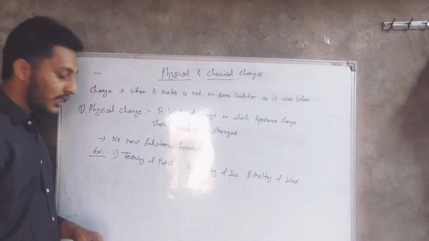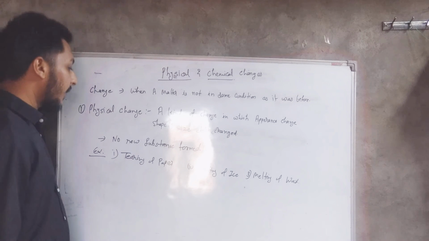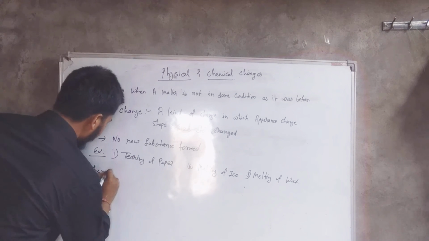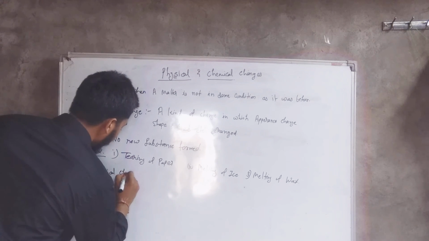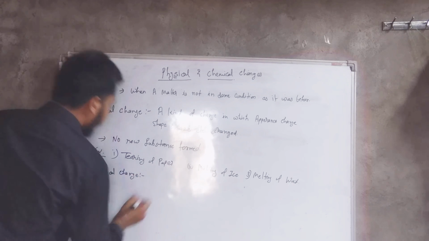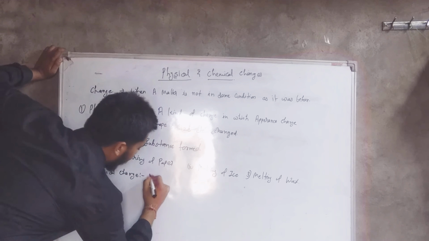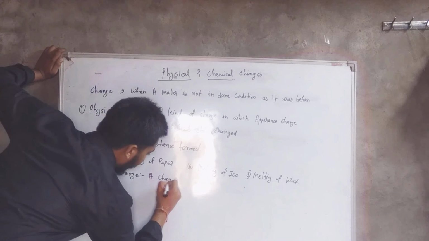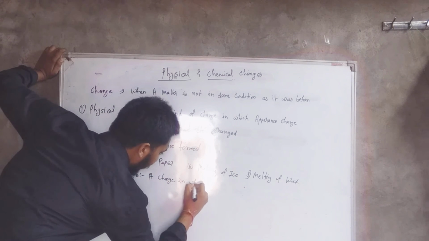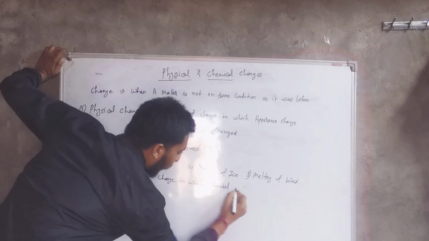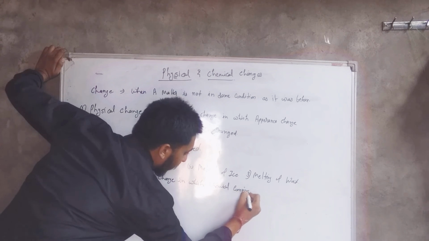Now the next one. The next is chemical change. What is chemical change? A change in which chemical composition changes.